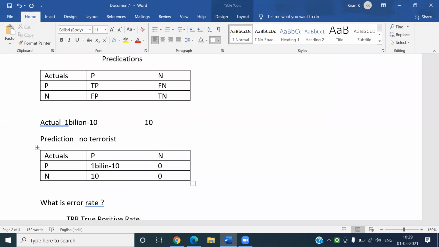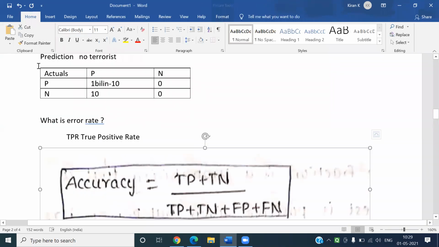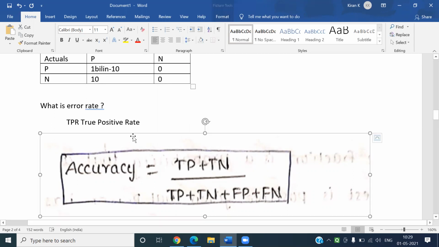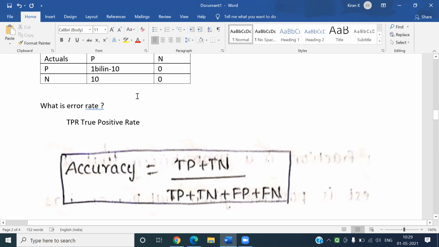See, if you consider this, what is the accuracy? The accuracy is TP plus TN by total. It would be around 1 billion minus 10 by almost 1 billion. That means it comes to 0.9999 something, or 99.9999%. The accuracy is very high.